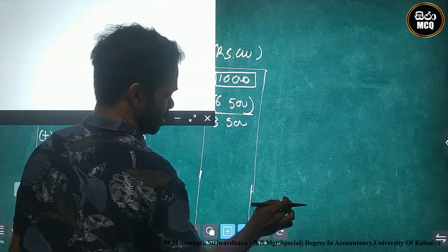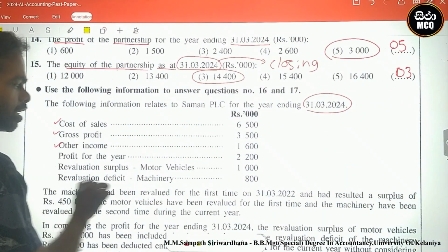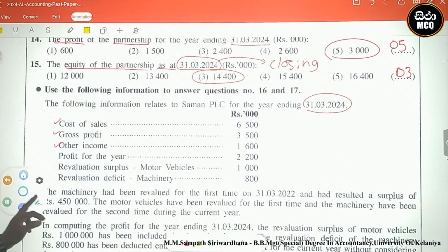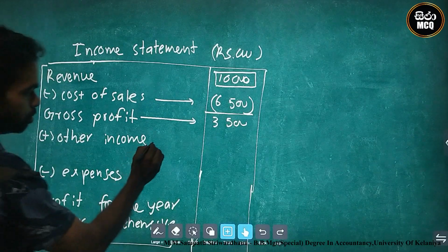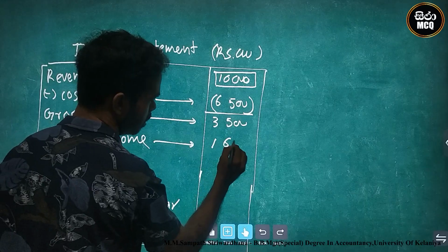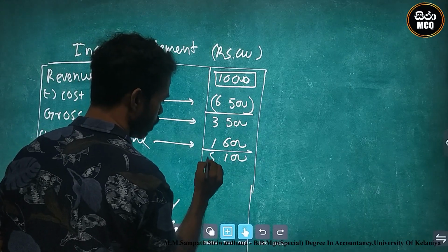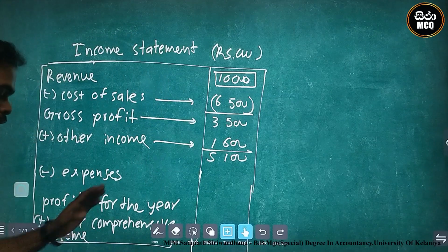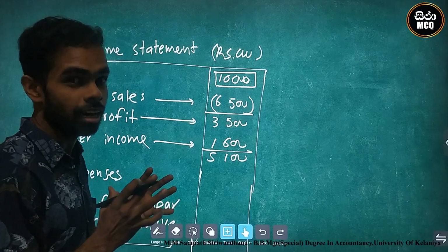Next one, other income 1,600. We add this amount, and 5,100 is the total after adding other income.